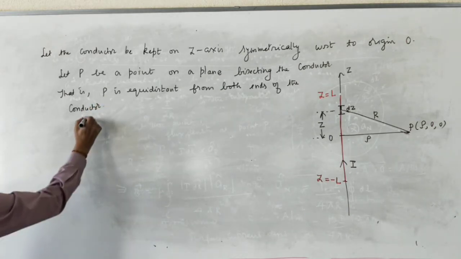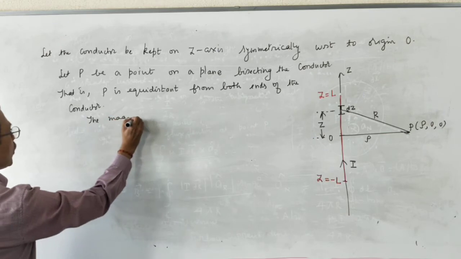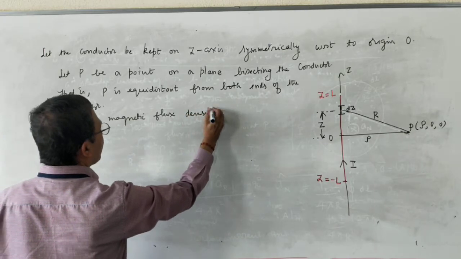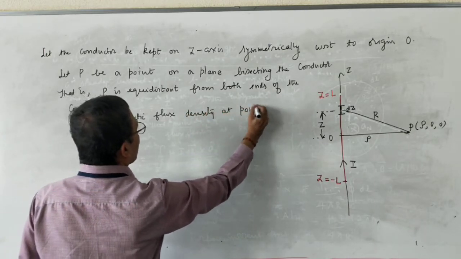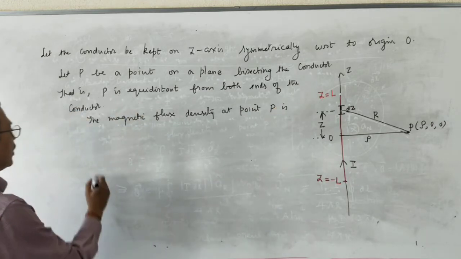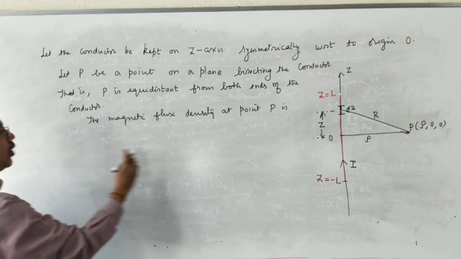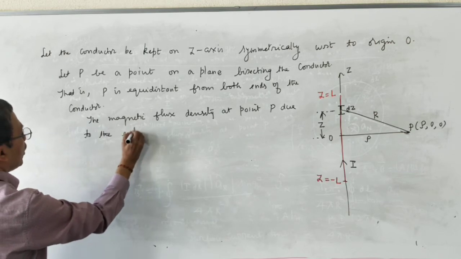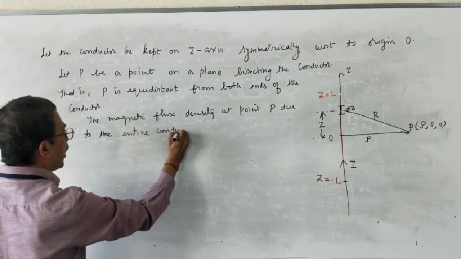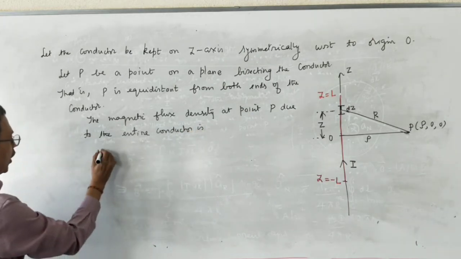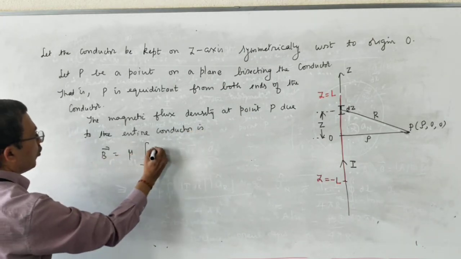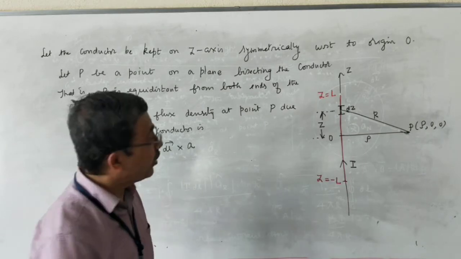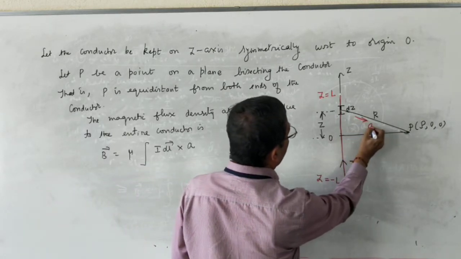The magnetic flux density at point P due to the entire conductor is vector B equal to mu times the integral of vector dl cross unit vector in the direction of R, which is aR cap.